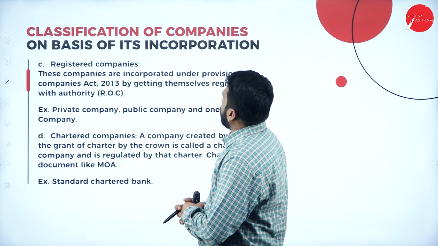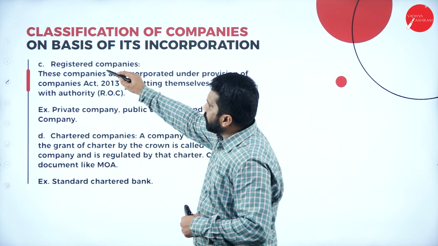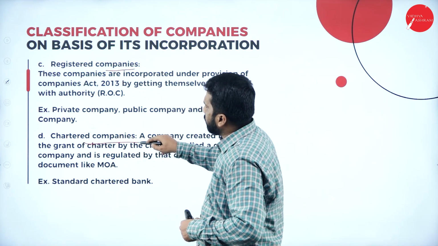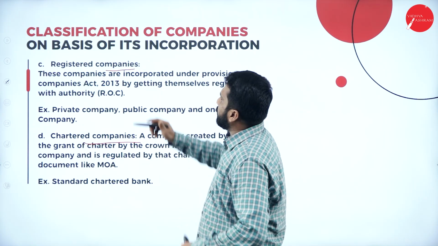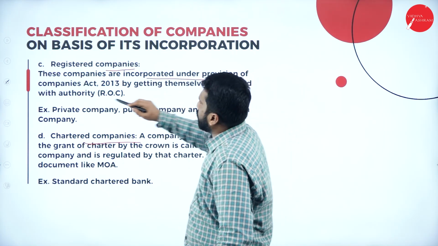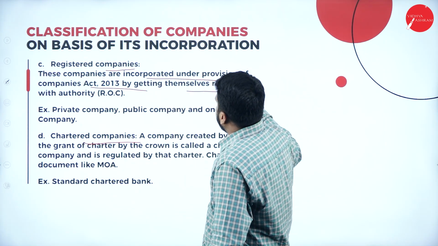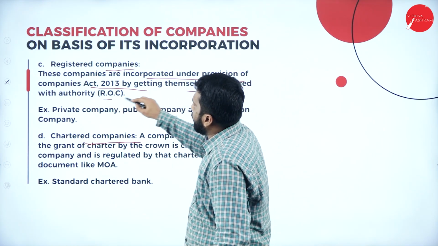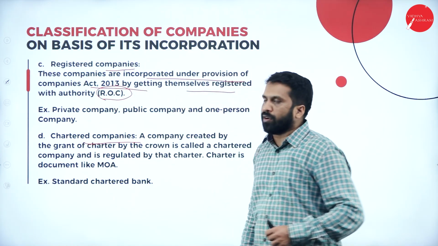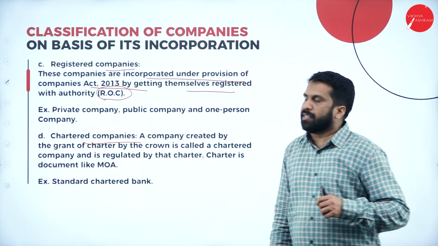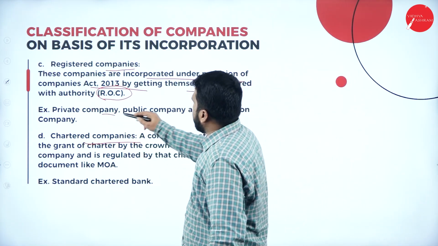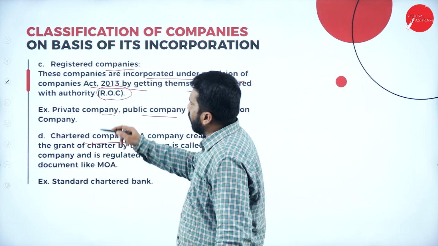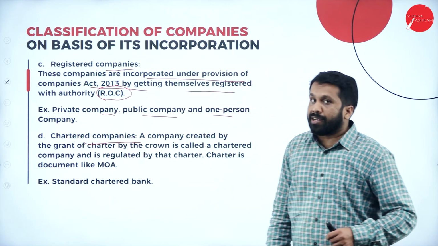Classification on the basis of its incorporation: registered company and chartered company. Registered companies are incorporated under the provisions of the Companies Act by getting themselves registered with the authority, ROC. ROC means what? Registrar of Companies. Now, private company, public company, one person company, all come under registered company.